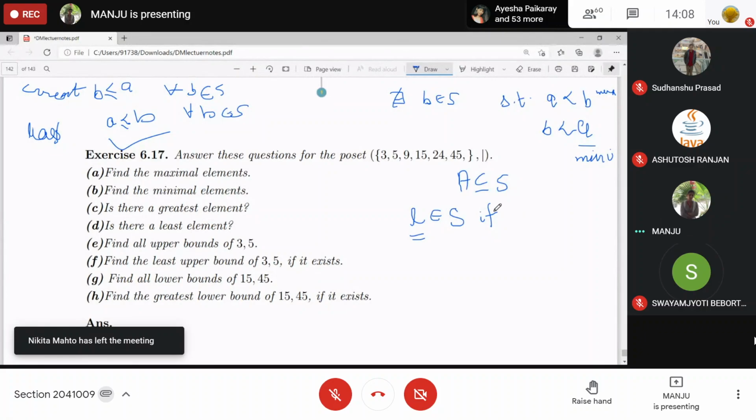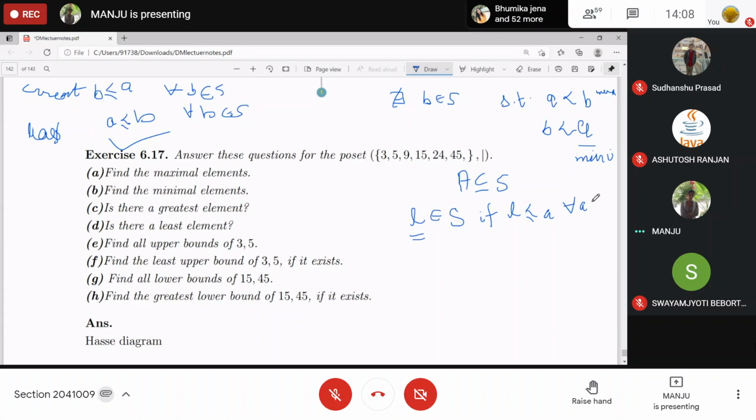Yes, ma'am. L is related to A for all A belonging to A. So that is the definition of lower bound. What about upper bound?